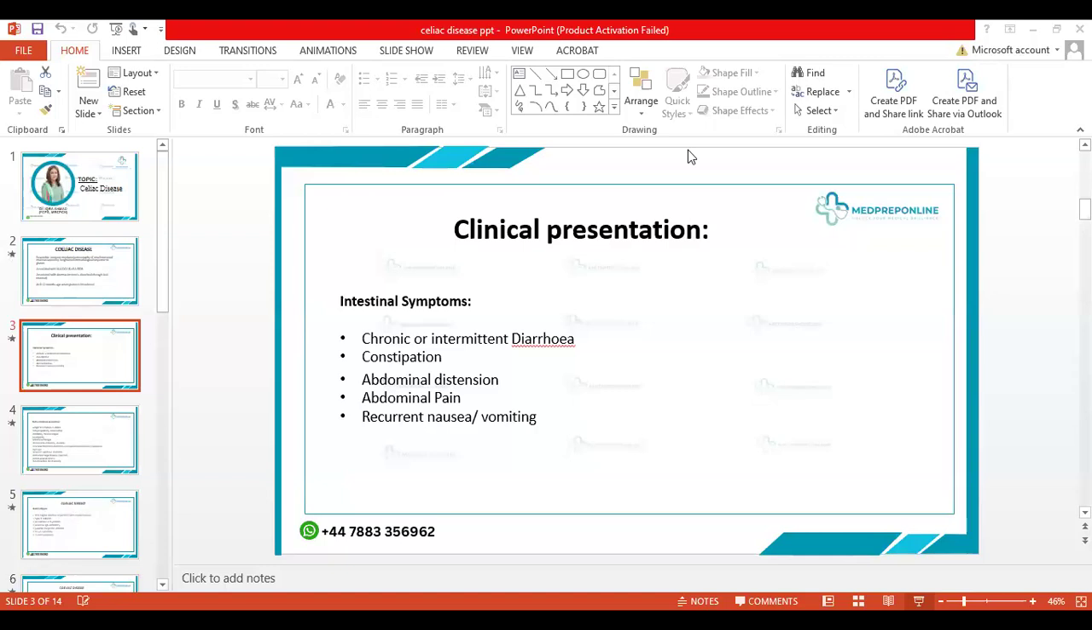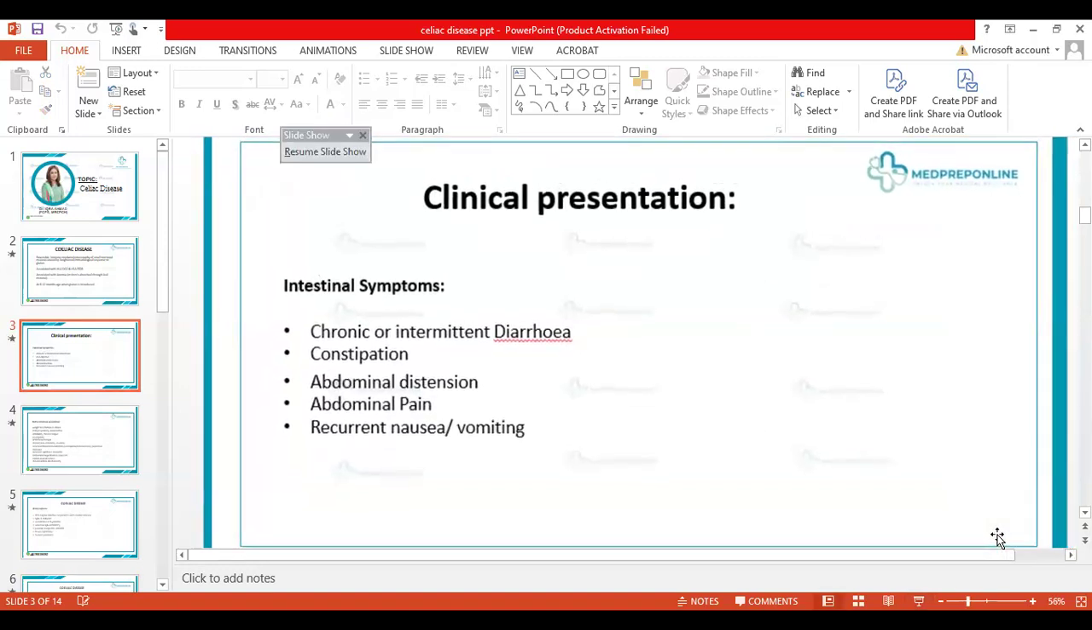Okay, I have changed it. Probably there's something wrong with the full screen. Can you see the clinical presentation slide right now? I think there's some issue with the full screen, so we'll just go like this. So you can see the clinical presentation.